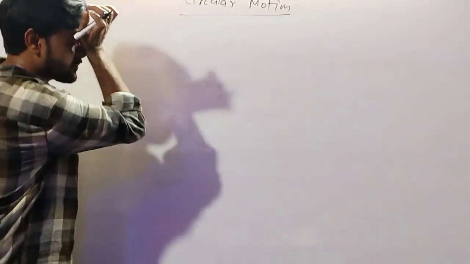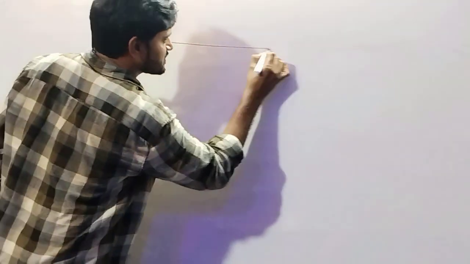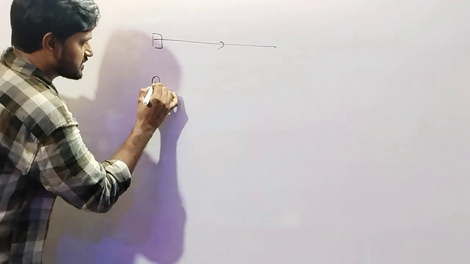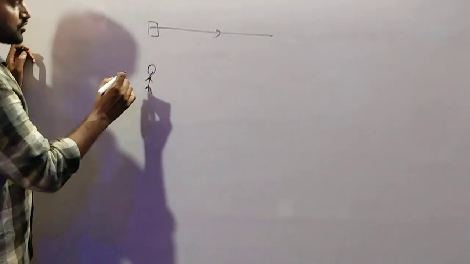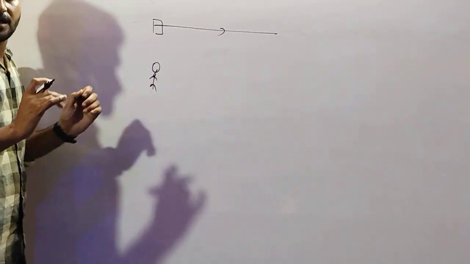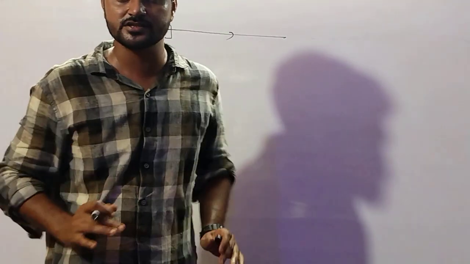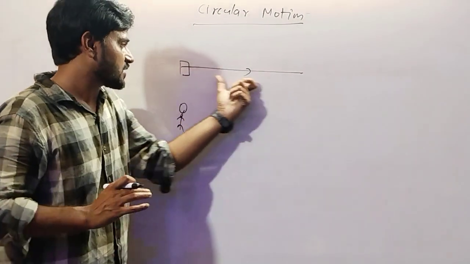Circular motion can be like this. Suppose a car is going on a straight line track and the observer is here, observing this car. To observe this car, the observer has to turn his face to watch the car continuously.